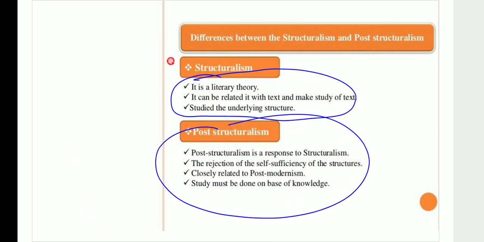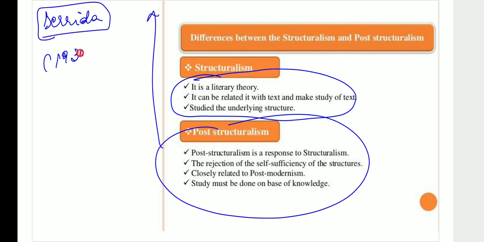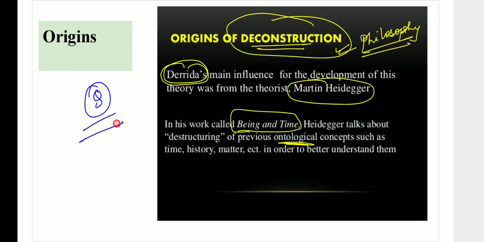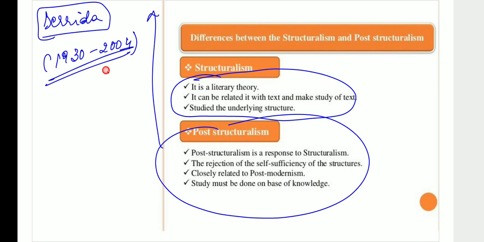One of the most important persons associated with deconstruction is Jacques Derrida. What is the importance of Derrida? There are a couple of things that you will have to keep in mind. He's a French philosopher. He is considered to be the founder of deconstruction. And please remember, deconstruction was influenced by Martin Heidegger. This question comes directly in your exam. Deconstruction was influenced by philosophy as well. Jacques Derrida was born in Algeria. He is the person who's trying to help us understand deconstruction theory, and to tell us that there is no one single meaning available altogether.